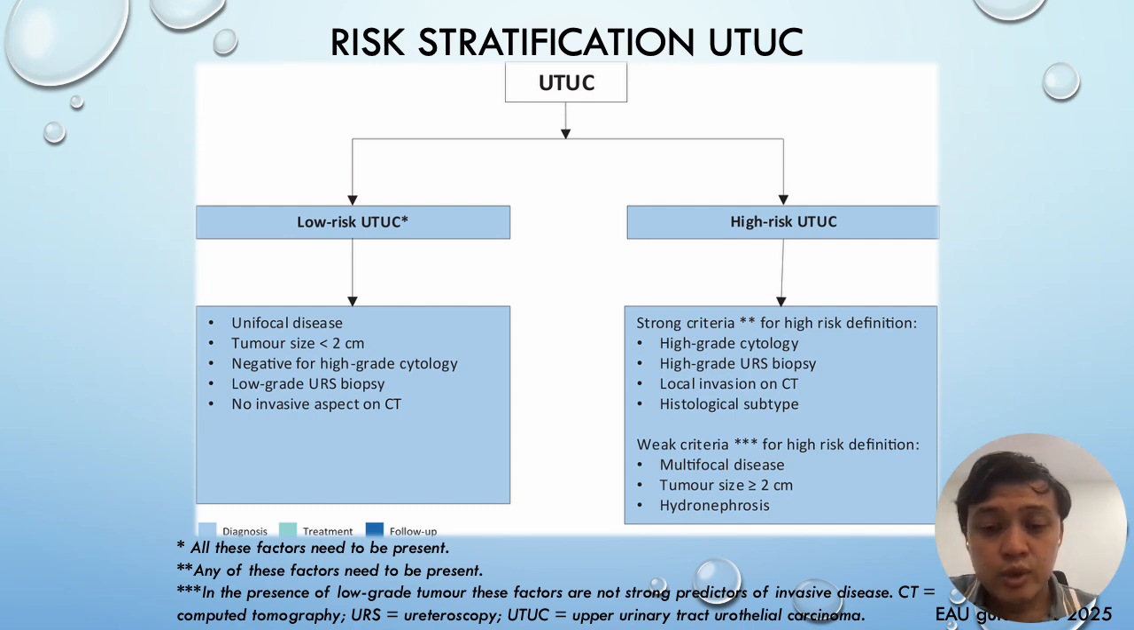Then there are some weak criteria here, like presence of multifocal disease, tumor size more than 2 cm or hydronephrosis. Previously, any presence of these will render them as a high risk UTUC, but now based on guidelines, in the presence of low-grade tumor, if you have any of these criteria, they can still be considered as low-grade. So the most important thing is the presence of, as mentioned, any of the strong criteria, then they will make them a high-risk UTUC.